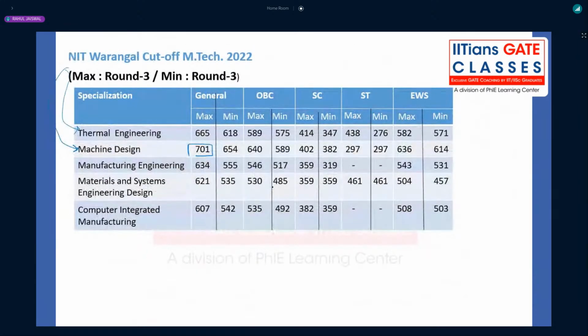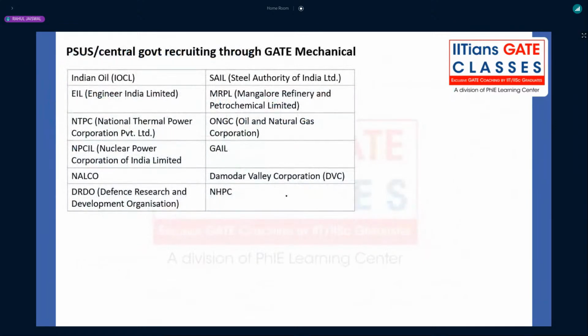Okay, I will discuss some of the NITs also, which are taking candidates through GATE XC. Again, PSUs you can have through mechanical like IOCL, SAIL, EIL, MRPL, NTPC, ONGC, NPCL, GAIL, NALCO, Damodar Valley Corporation. Mostly, I am talking about through GATE 2022.